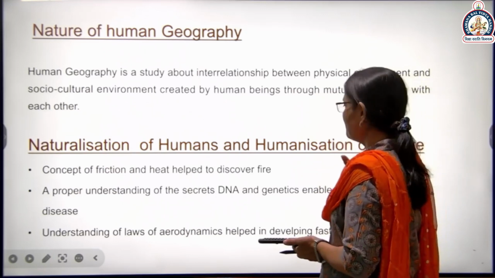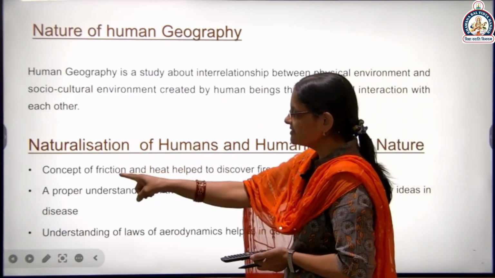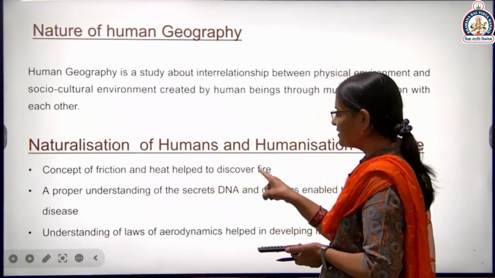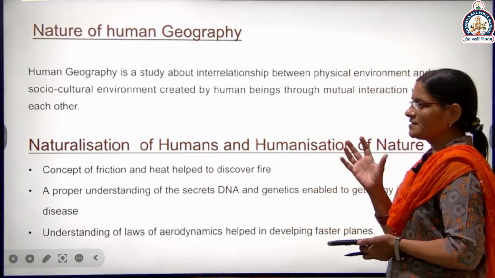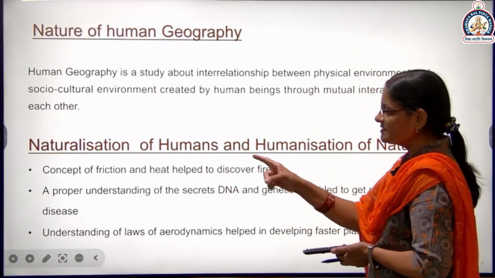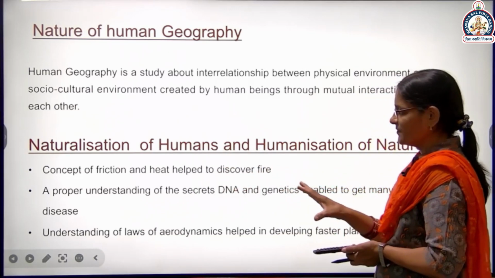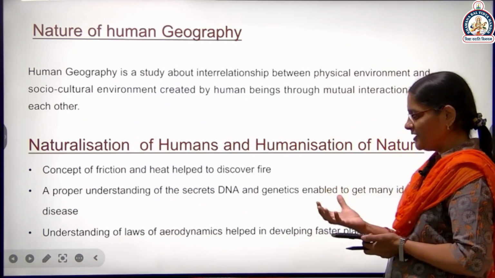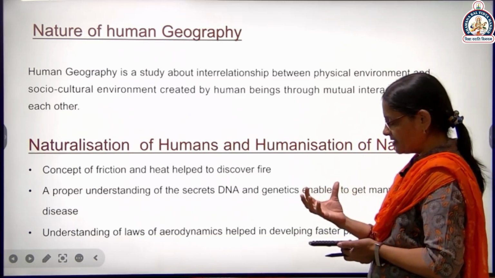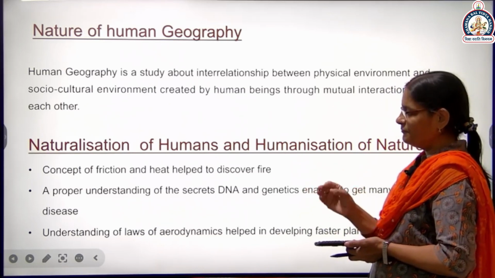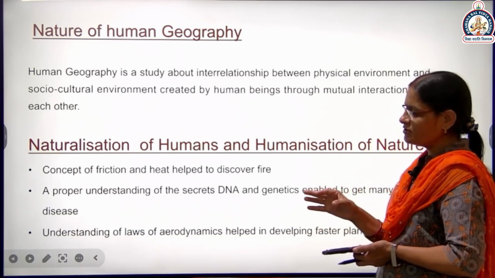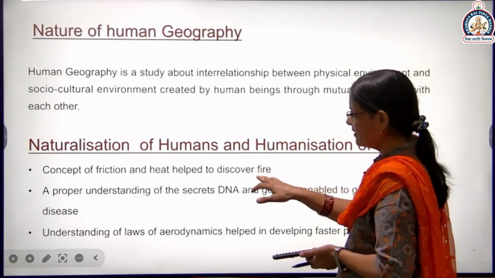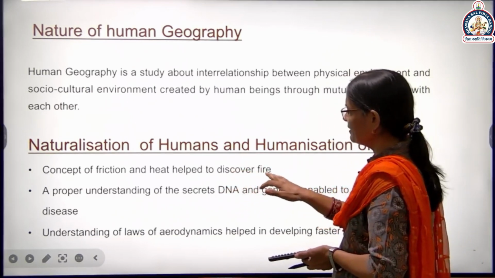and humanization of nature. The concept of friction and heat helped to discover fire. This is the development of technology. The concept of friction and heat: we discovered fire, and after that, we did not eat raw food. We use fire to make our proper food.